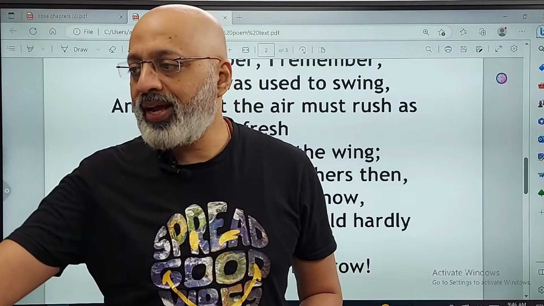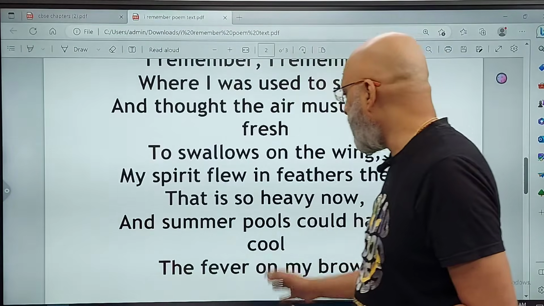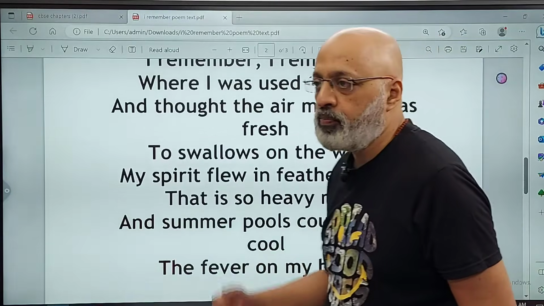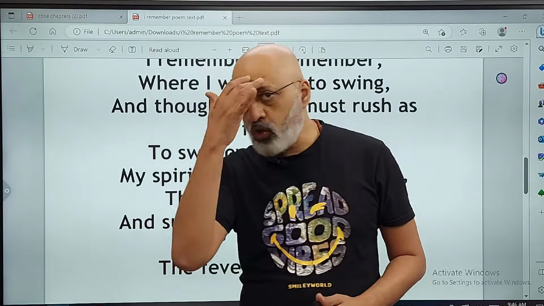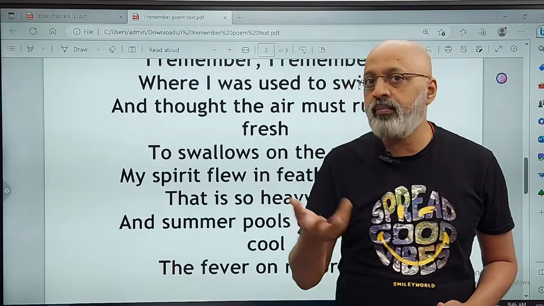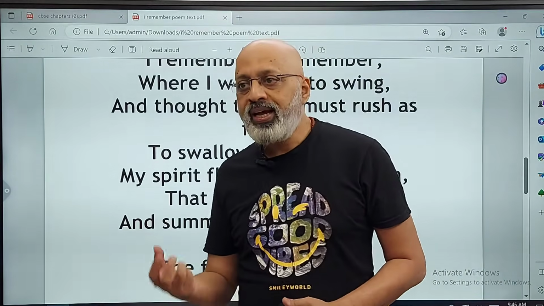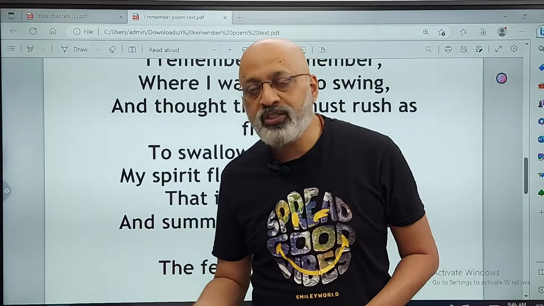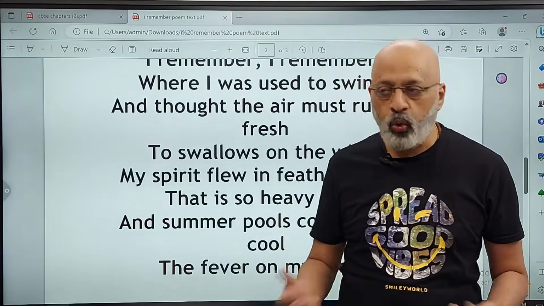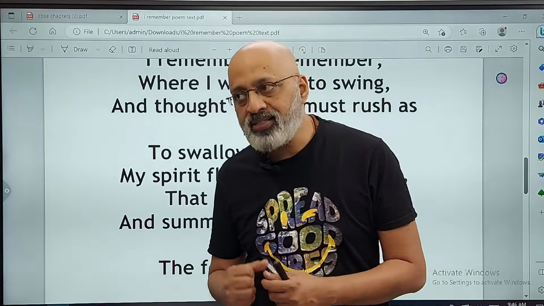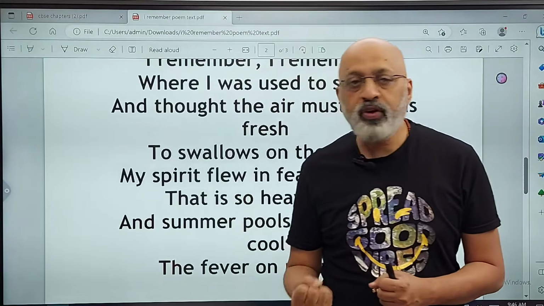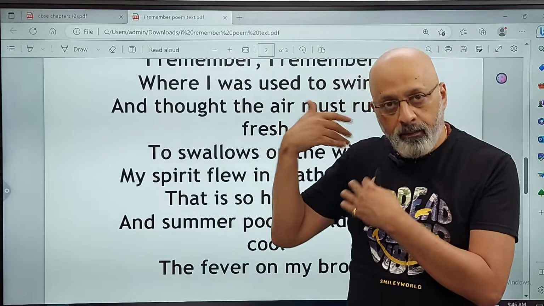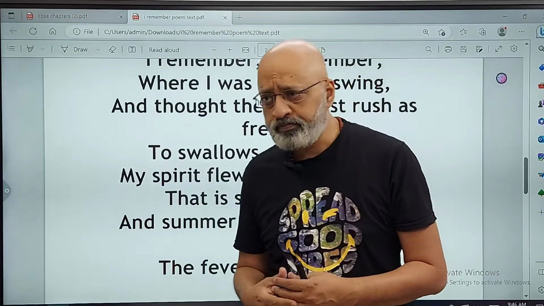Okay, so the last two lines of this stanza convey the poet's present condition. And summer pools could hardly cool the fever on my brow. Basically means the fever on the brow does not necessarily mean bukhar. It does not necessarily mean that he's running a temperature. It's suggestive of misery and gloom. Okay, so this fever is so much that even the summer pools are unable to cool him down. So the last two lines are more about discomfort that the poet is feeling at this point in time. And this is more to do with mental turmoil and mental conditioning.